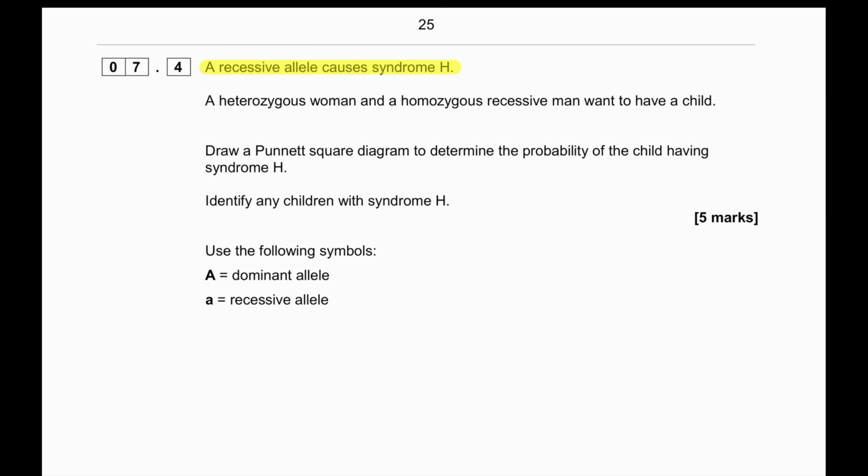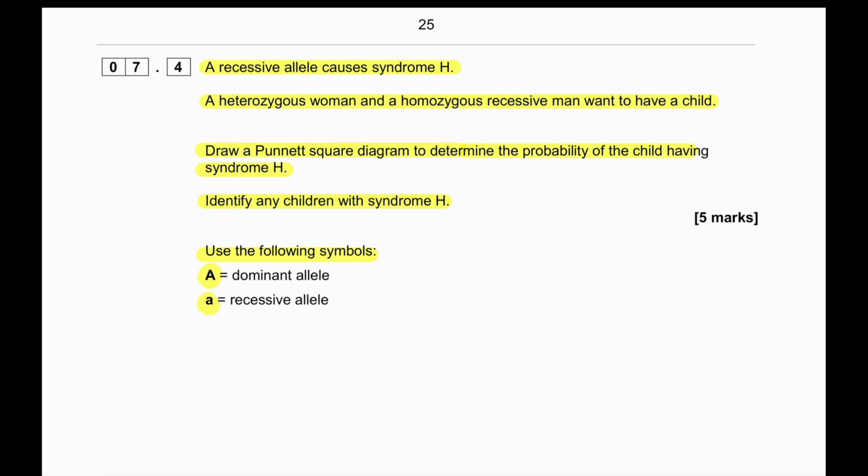A recessive allele causes syndrome H. A heterozygous woman and a homozygous recessive man want to have a child. The question says, draw a Punnett square diagram to determine the probability of the child having syndrome H. Identify any children with syndrome H. Use the symbols capital A and small a.